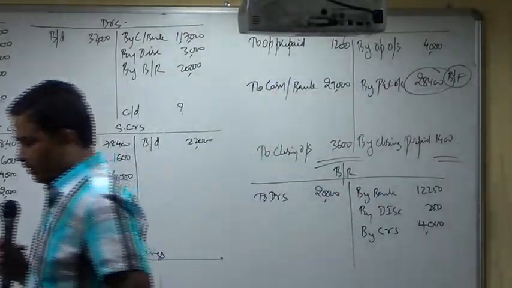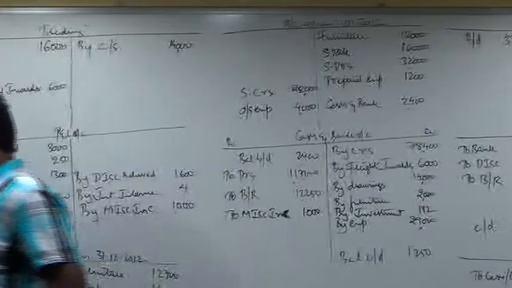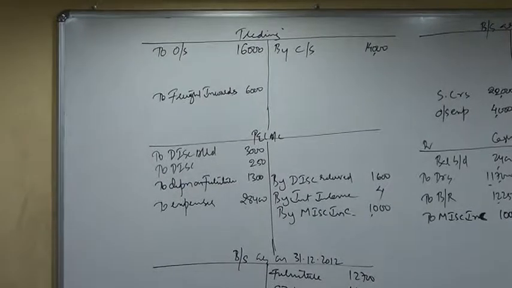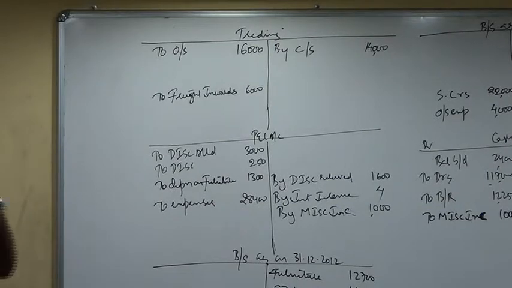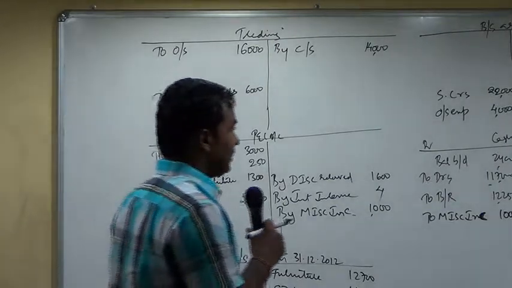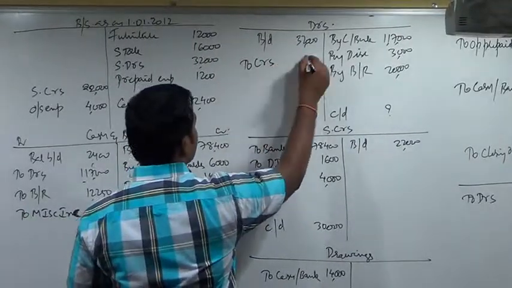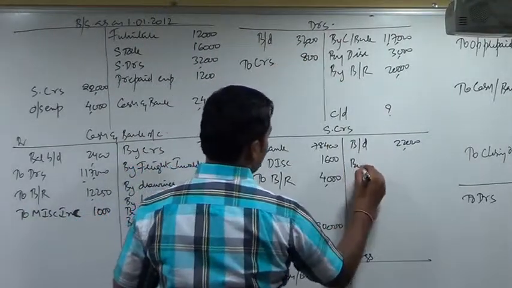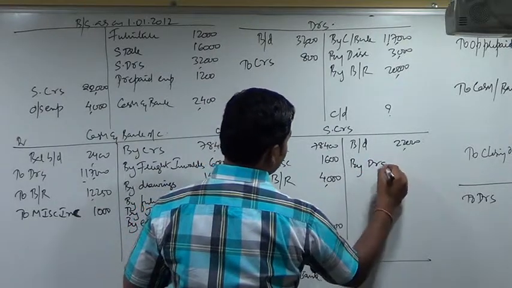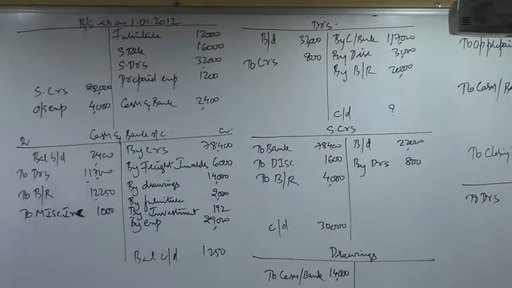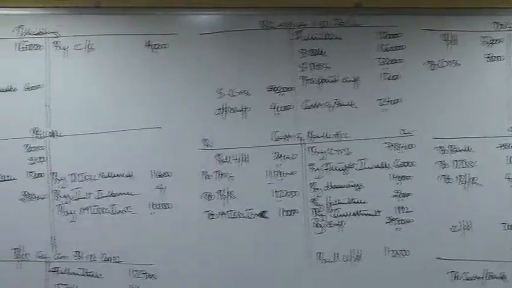Next. So now out of the endorsed bills, what happened? An endorsed bill of exchange for 800 was dishonored. What is the entry? Debtor account debit to creditor account. Debtor account should be debited, creditor account should be credited, creditors 800. Creditors account credited by debtor 800.